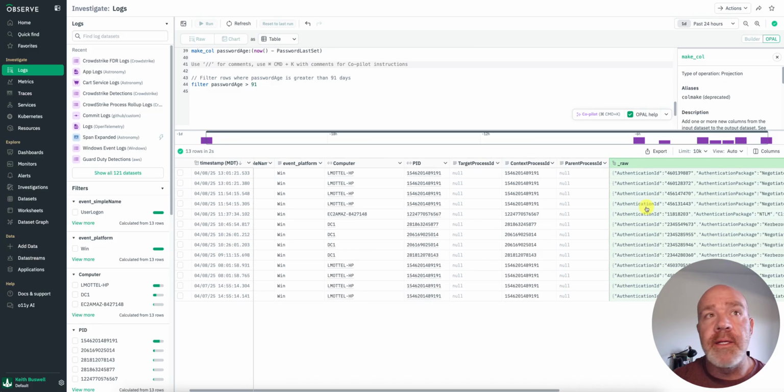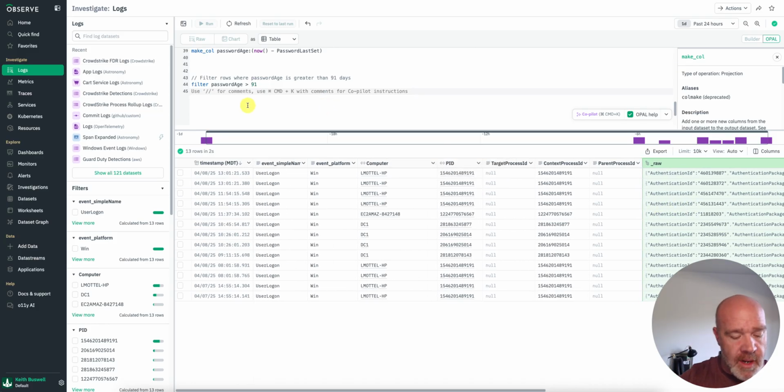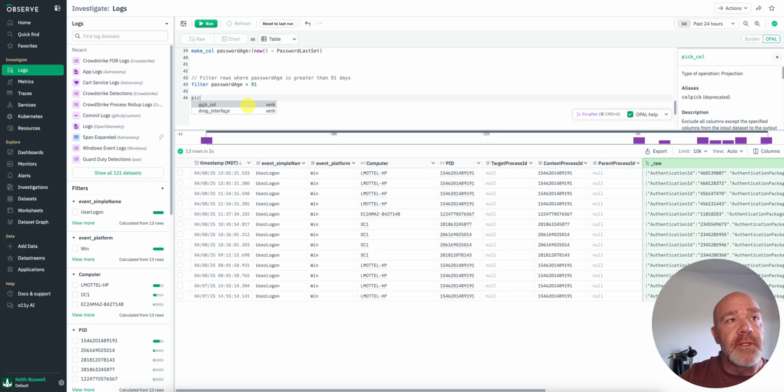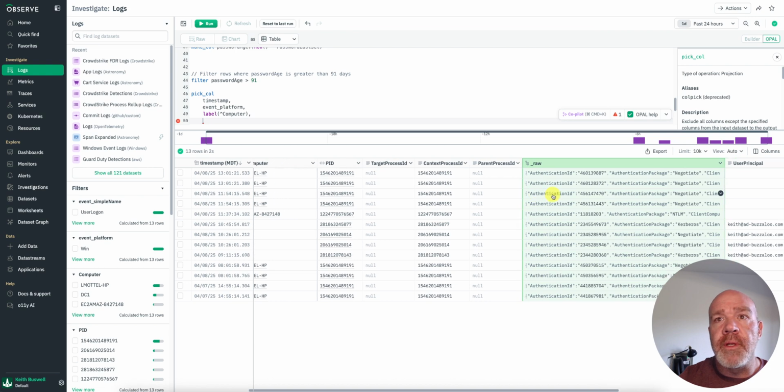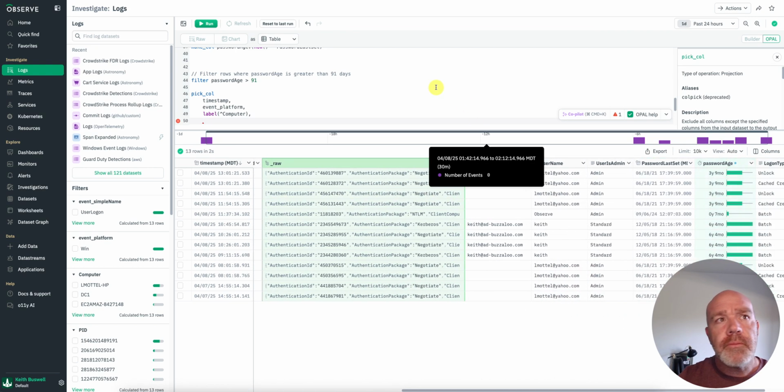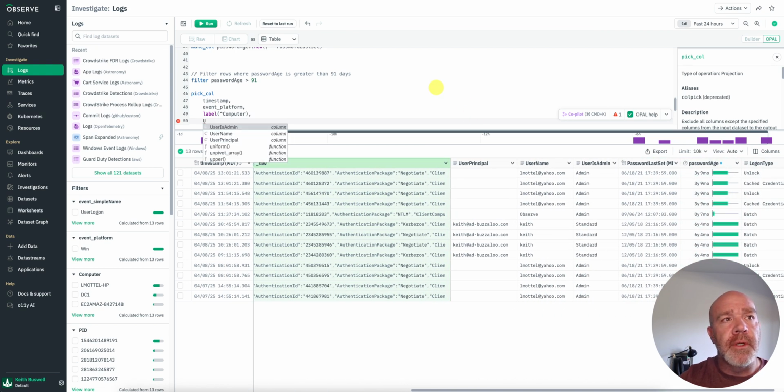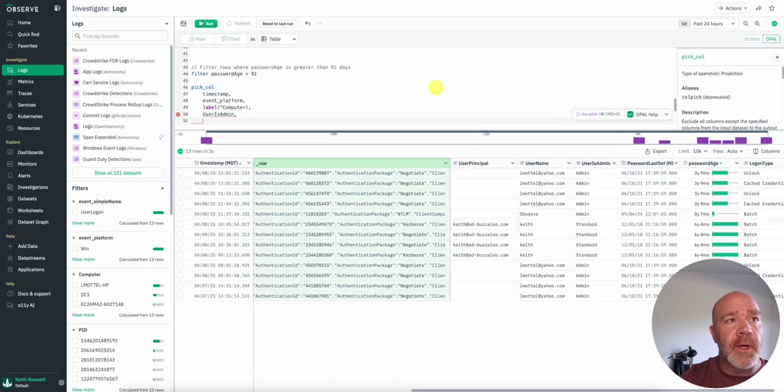I'm going to clean this up a little bit, and to do that, I'm going to leverage my pick call. It's just saying, what columns do I want to pick and really display? We're going to use the timestamp, and then as I take a look at this, I think maybe event platform would be good, the computer name. As I scroll over through the data here, probably just user is admin would be good as well. Username.